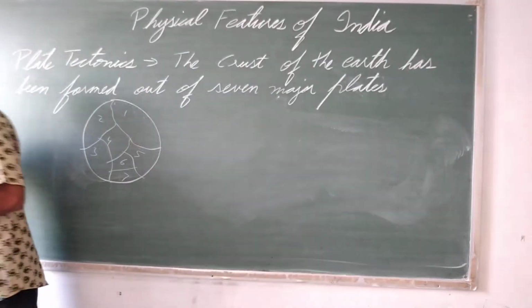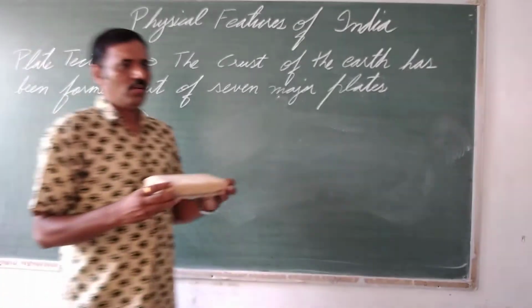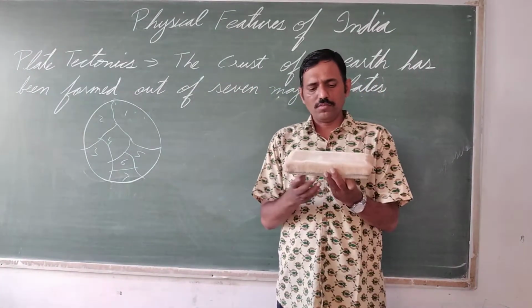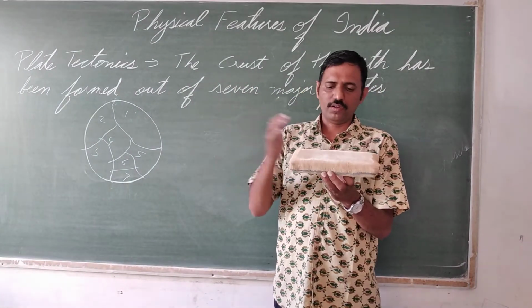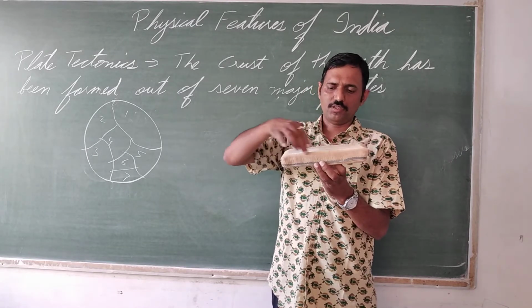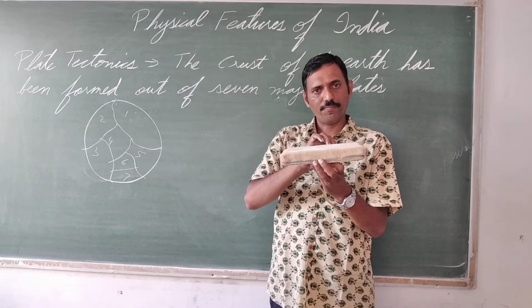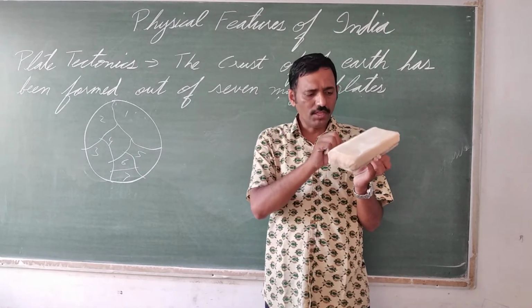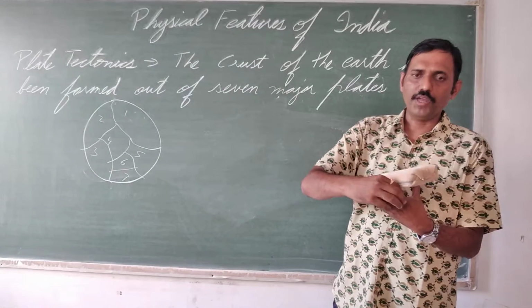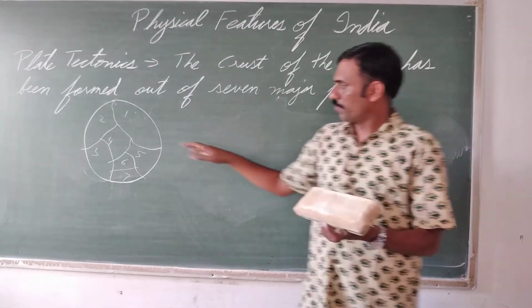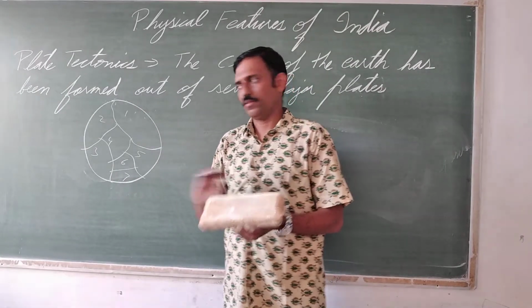Now how does it work? This earth was a burning ball. Big Bang theory, etc. It was very hot. Gradually, it started cooling. And in this process of cooling, the surface of the earth cooled. But there is immense heat present inside the earth. And this heat results in breaking of the crust. The crust, the uppermost part, was broken.